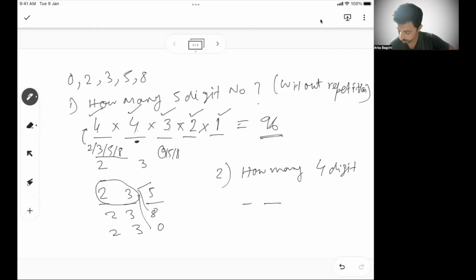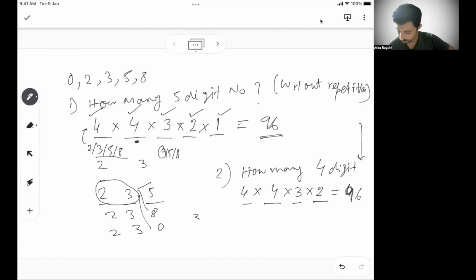If there are 4 digits left over there, the first place can again be filled in 4 ways: 2, 3, 5, or 8. 0 cannot come. For each of that, I will have 4 options here. If I take 2, 3, 5, 8, then 0 is also possible in the second place, then 3 options in the third place and 2 options in the fourth place. So 4, 4, 3, 2. So 48. No, sorry, still 96 ways you can form a 4-digit number, right? So there are 96 ways you can find a 5-digit number. There are 96 ways you can find a 4-digit number. This is also without repetition.